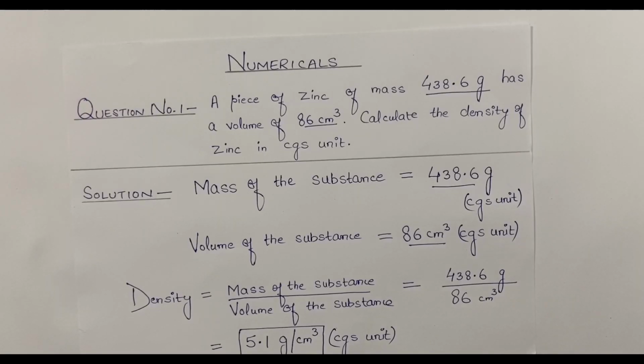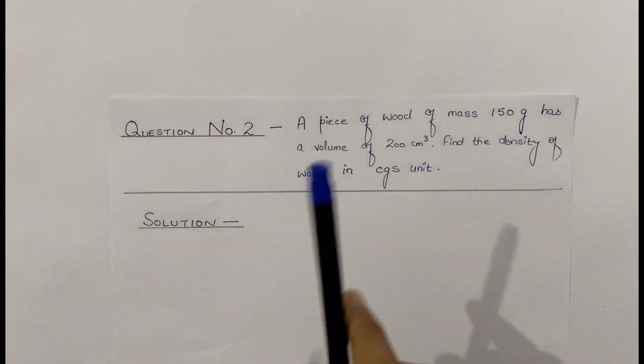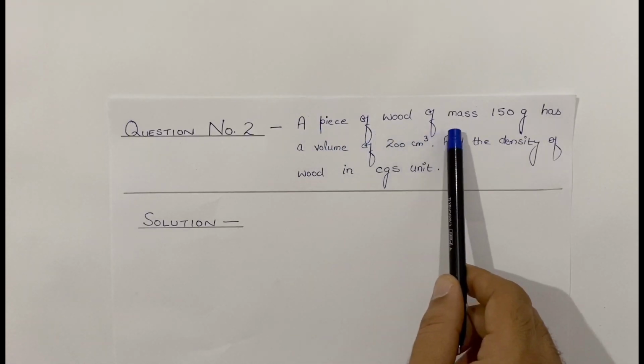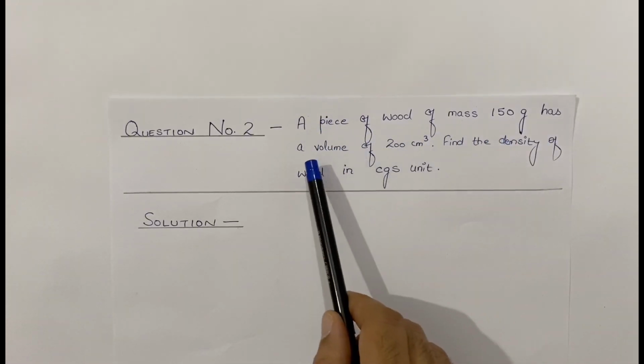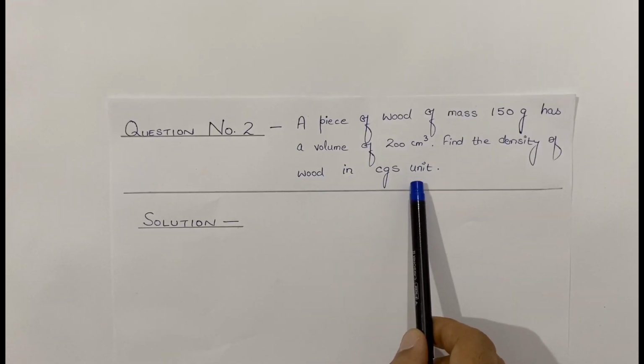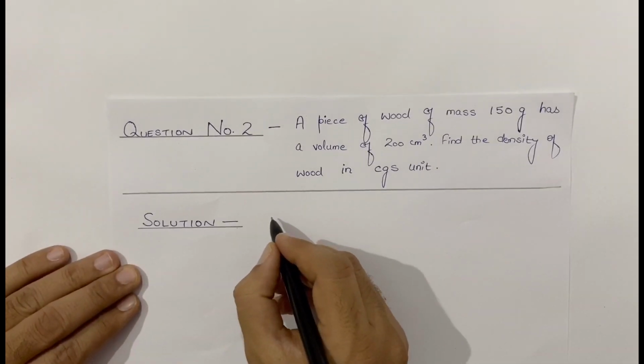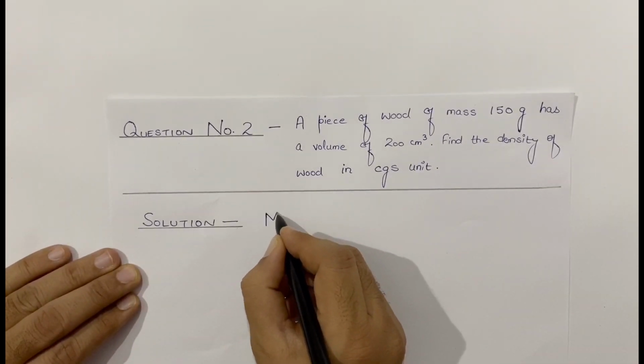Now let's take up another numerical question. A piece of wood of mass 150 gram has a volume of 200 centimeter cube. Find the density of wood in CGS unit. So now let's write the information that has already been given to us.